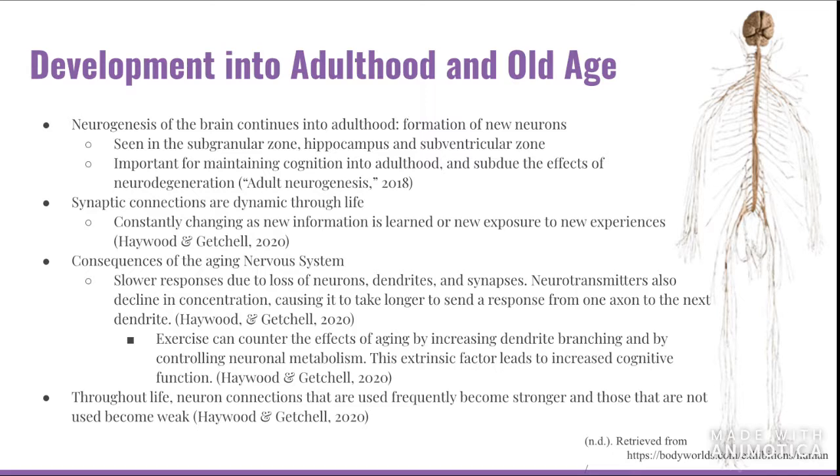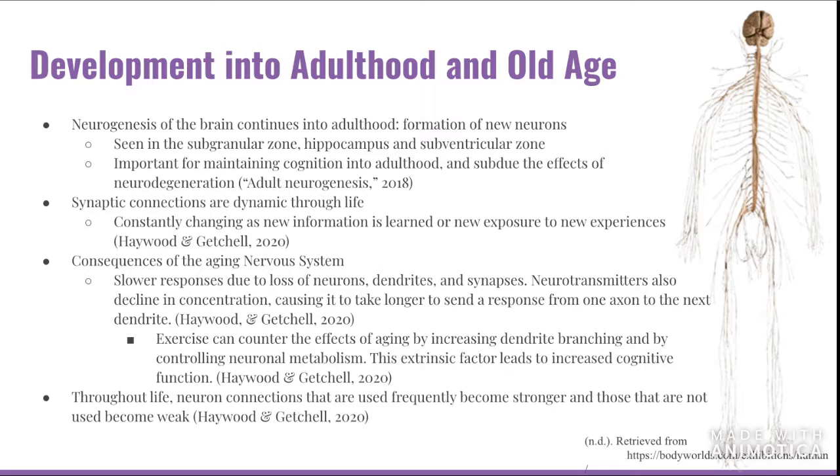By learning something new or exposure to new experiences in life, synapses change. As the nervous system starts to age, there's going to be slower responses due to loss of neurons, dendrites, and synapses. And we can also observe a reduction in concentration of neurotransmitters, which can basically slow down the process of sending a response from one axon to the next dendrite.